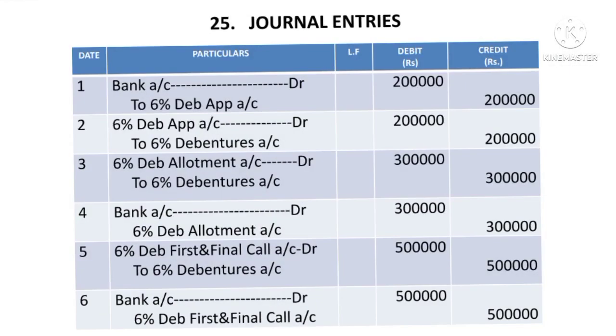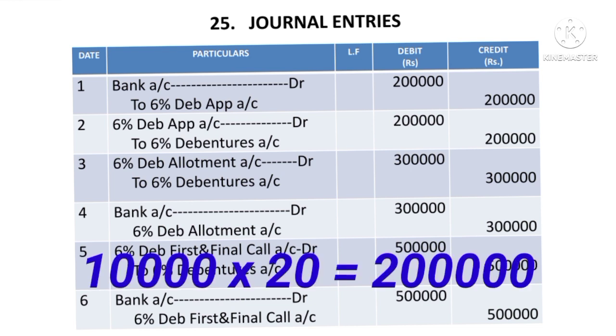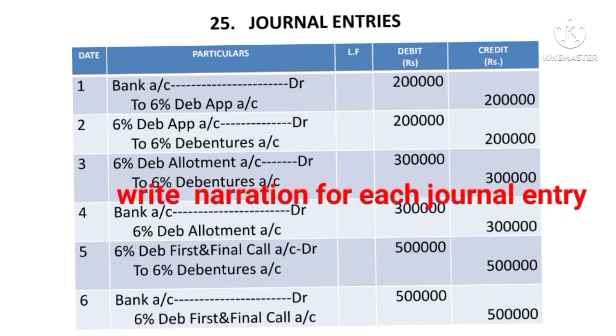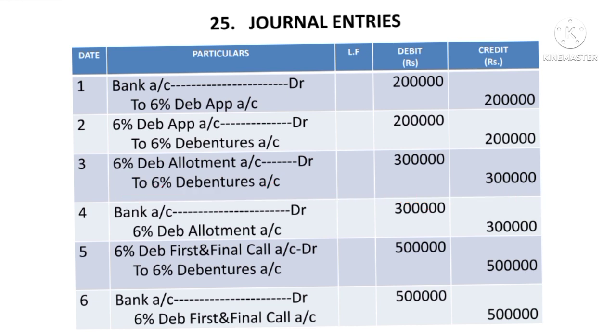The first journal entry is for the receipt of the application money. So the journal entry is bank account debit to 6% debenture application account. Amount comes to 10,000 into 20, which means 2 lakhs, and you have to write the narration also for application money received. Then the second journal entry is for transfer of the application money to the debenture account. So the journal entry is 6% debenture application account debit to 6% debentures account, amount 2 lakh, narration for transfer of the application money. And the third journal entry is for the allotment money due.